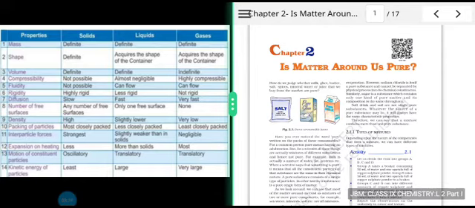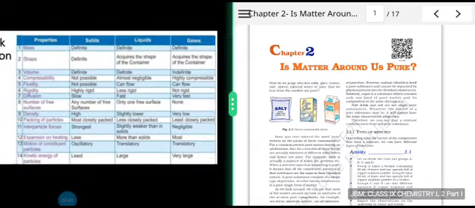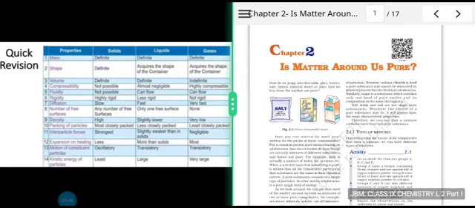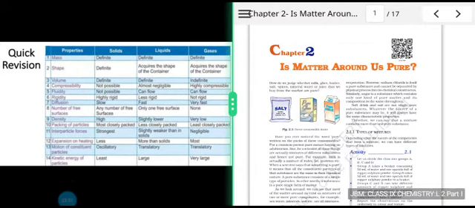In solids, diffusion is slow, it's fast in liquids and fastest in gases. Number of free surfaces: solids may have any number of free surfaces, liquids can have only one, gases do not have a free surface. So these were some of the important properties that we had discussed regarding solids, liquids and gases. So now we can formally begin discussing the topics in the next chapter.